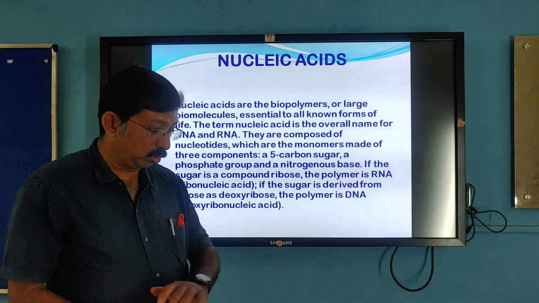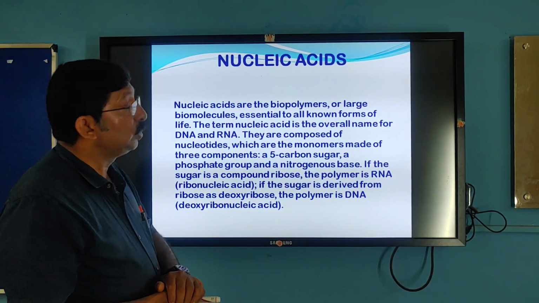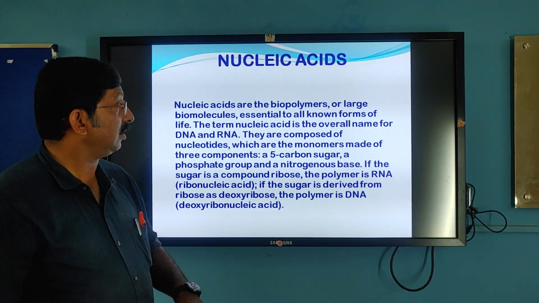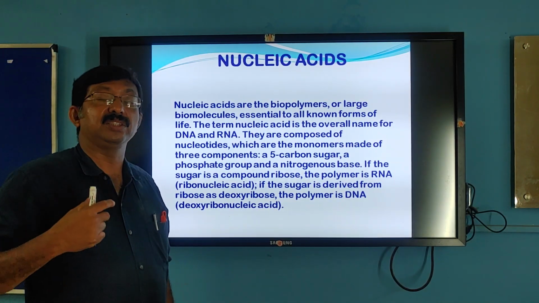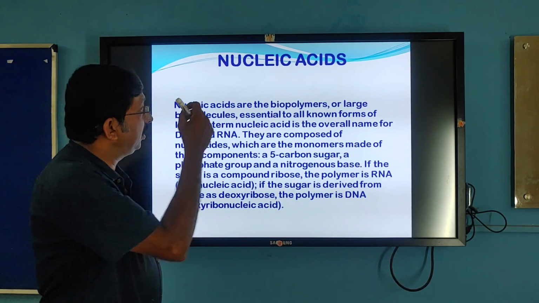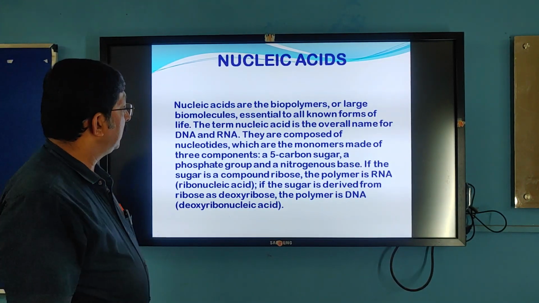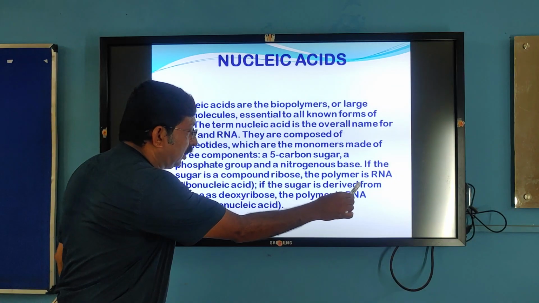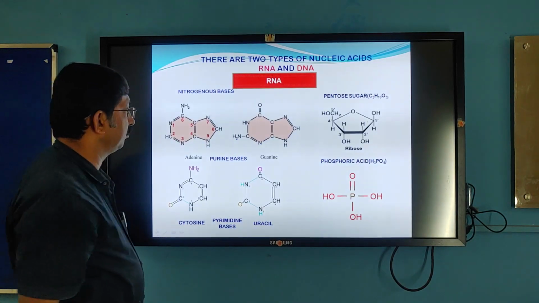Next we come to nucleic acids, which are the main components of our DNA and RNA, which is our heredity material. Our entire body function is controlled by these nucleic acids. There are two types of nucleic acids. One is RNA, ribonucleic acid. Another one is DNA, deoxyribonucleic acid.